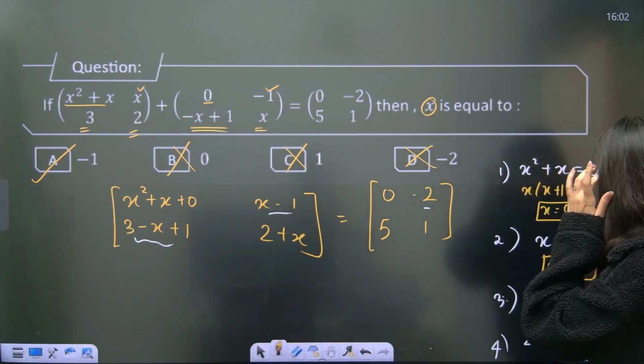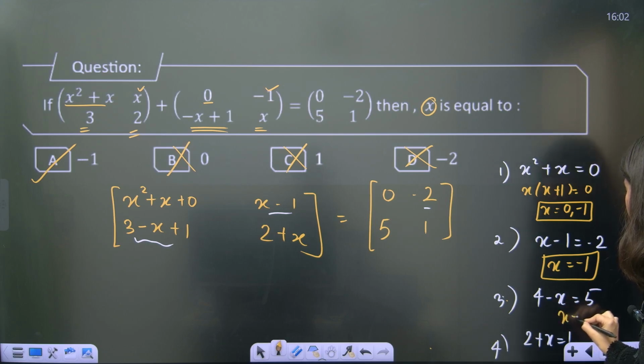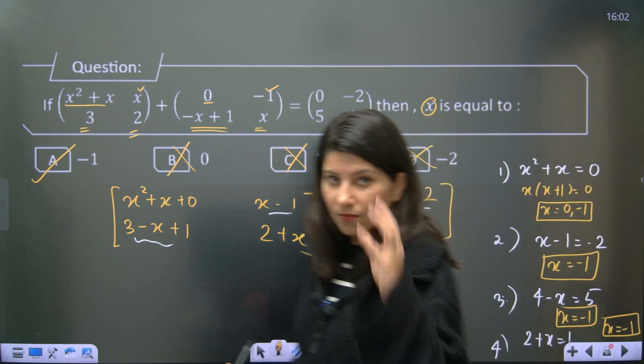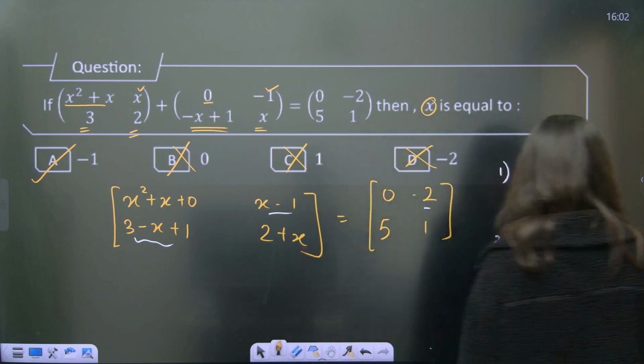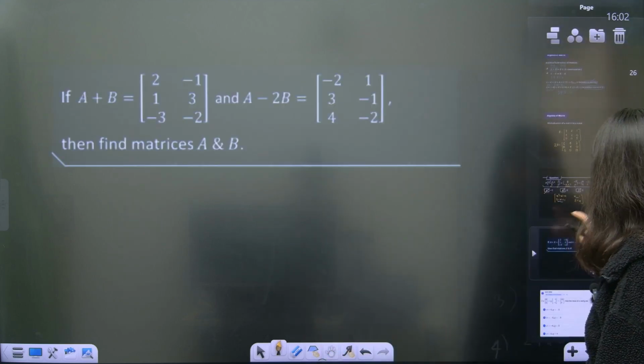We are doing it. What about this? Can you see from here also I am getting x equals to minus 1 and from here also x equals to minus 1. Every equation, all four equations, is pointing towards option A. So option A is absolutely right, guys. I hope that this is clear.